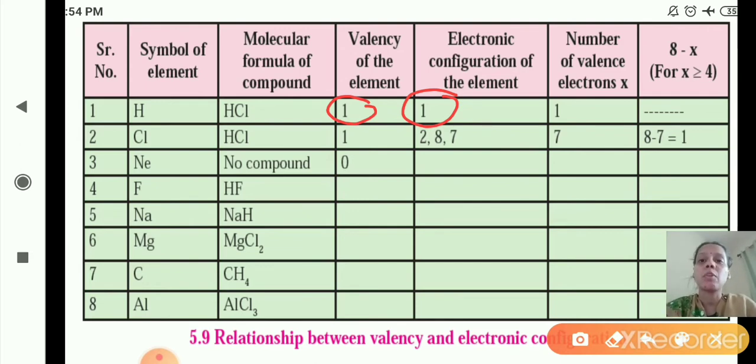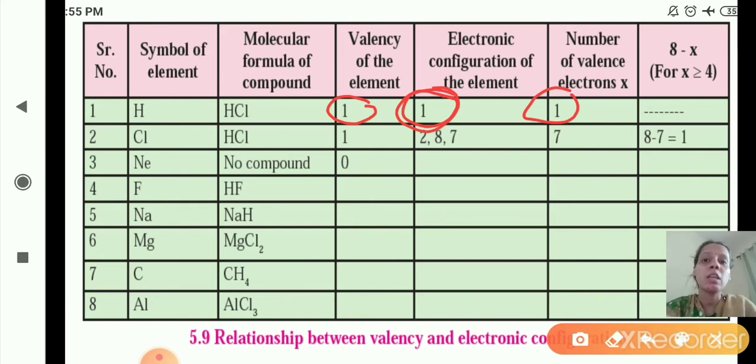Number of valence electrons. Number of valence electrons means the number of electrons which are present in the outermost shell. Now here only one shell is there, that is K shell. So that is only the outermost shell. So how many electrons are present in the outermost shell? In hydrogen atom, that is 1. So the number of valence electrons is 1.